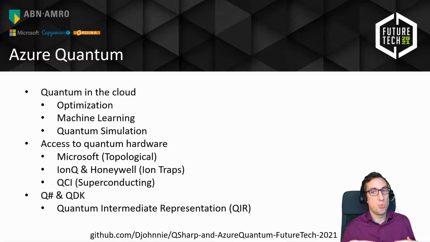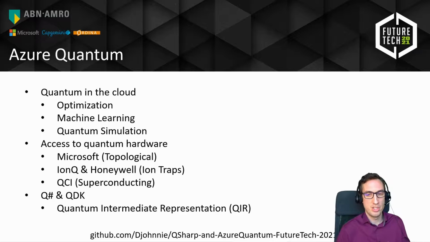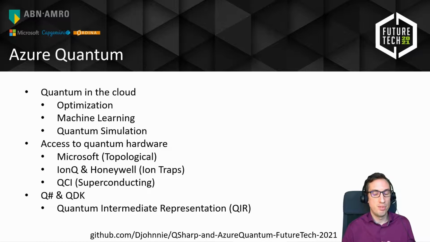But today, because we have Azure Quantum, they are doing the same thing as what we do with .NET already. So Q# is a high-level language where we can create quantum algorithms. But of course, we need to translate that into machine code. But the machine code is different for different kinds of hardware vendors. IonQ, Honeywell, QCI, Microsoft, it's all different kinds of quantum hardware that will work in different ways.